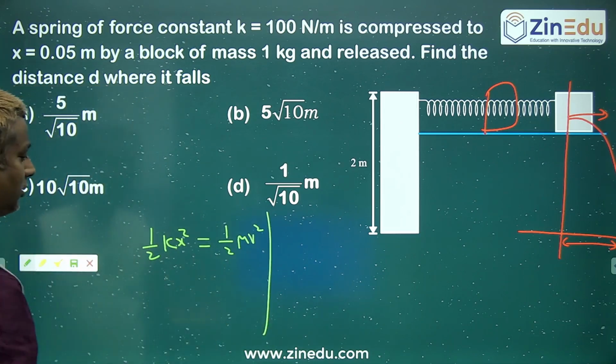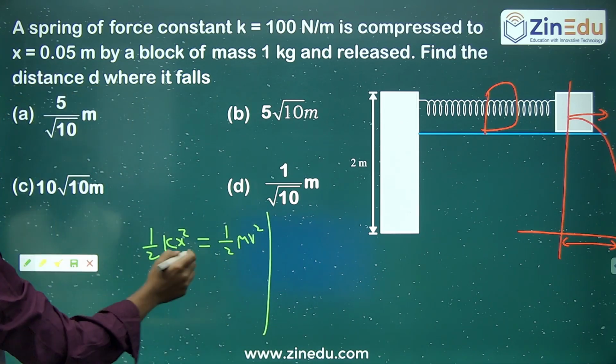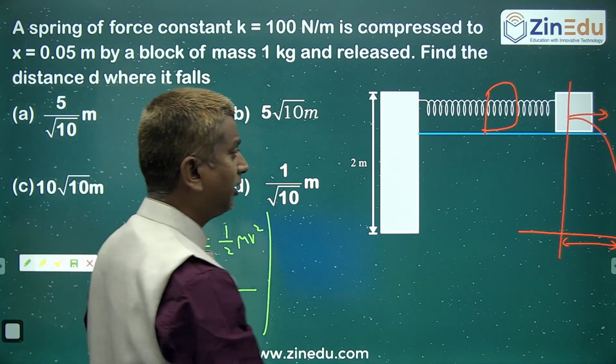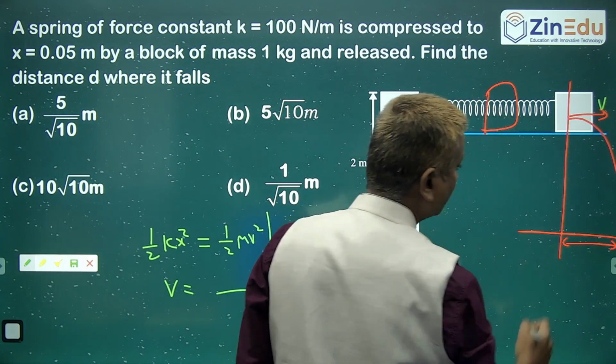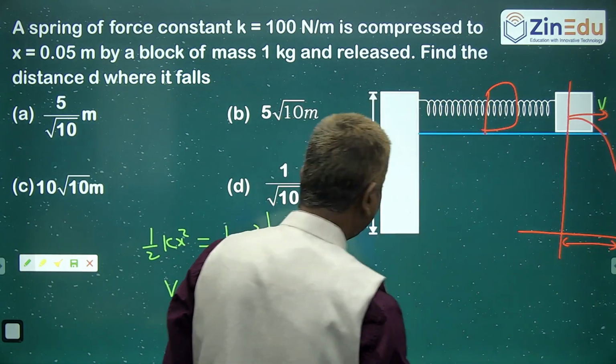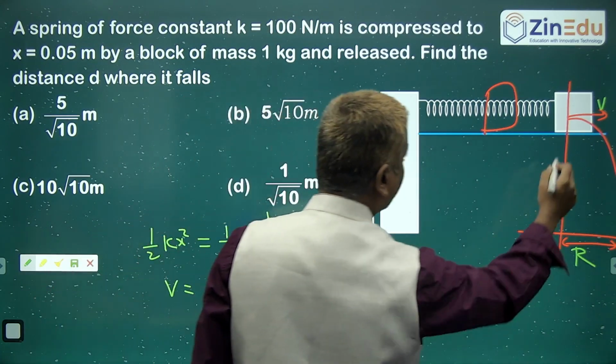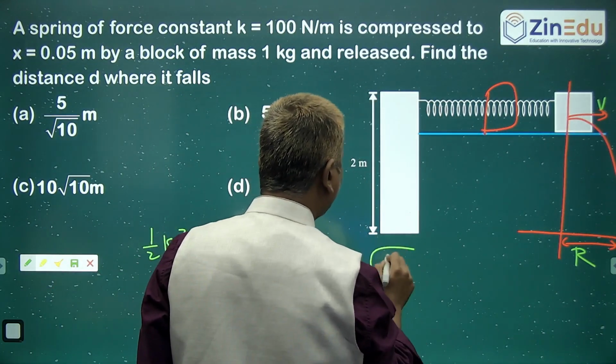Get the value for v. k is given, m is also given. Once you get the value for v, with this velocity it's a horizontal projectile motion, horizontal range. So this horizontal range is equal to v into root of 2h by g.